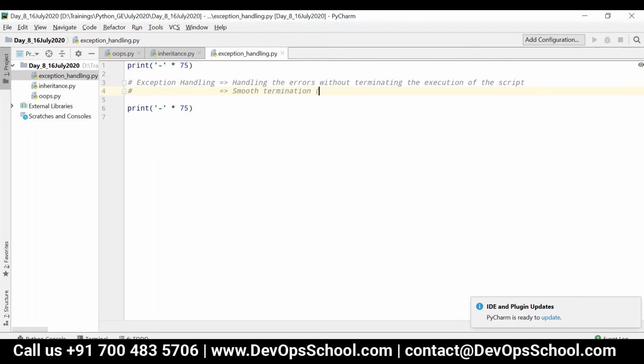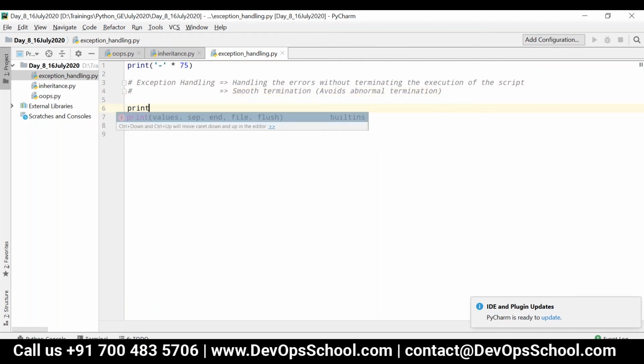Okay, that's nothing but it avoids abnormal termination. Okay, so consider I have one statement called print 1 by 0. So we all know very well.